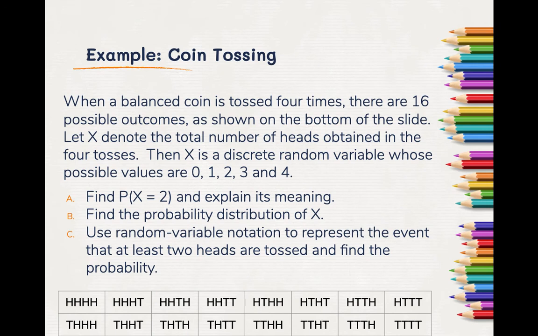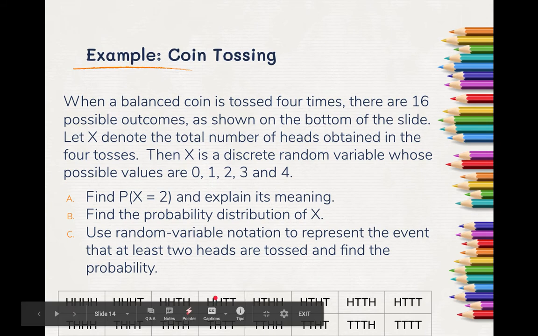So I'm going to give you a chance to try one of these problems and we'll work through it together. A balanced coin is tossed 4 times. We have 16 possible outcomes. I've made your sample space for you to make this a little easier. If X is going to be the total number of heads, X could be 0, 1, 2, 3, 4. This is a discrete random variable. It is discrete. We've got 5 possibilities and only 5. We can list them all.